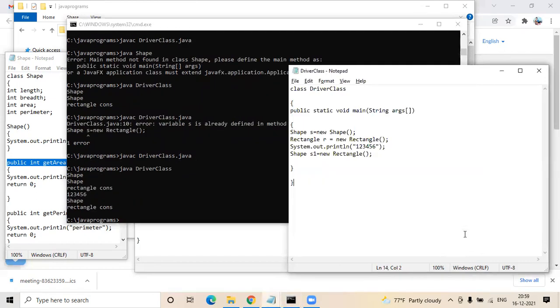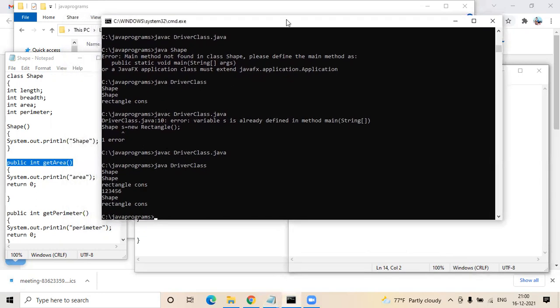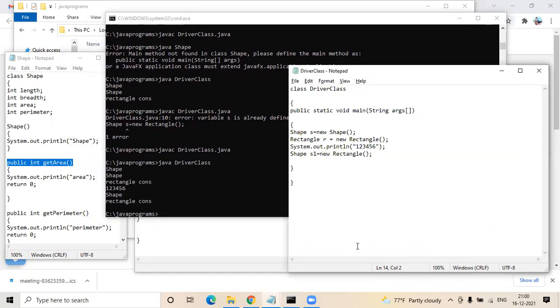In this scenario, if you observe, we are still creating the object for your rectangle, new rectangle, but you're assigning it to S1. So now, after this, can we just print before 1, 2, 3, 4, 5, 6? Can we create s dot get area? Can we print s dot get area before 1, 2, 3, 4, 5, 6? S dot get area. And next line r dot get area.